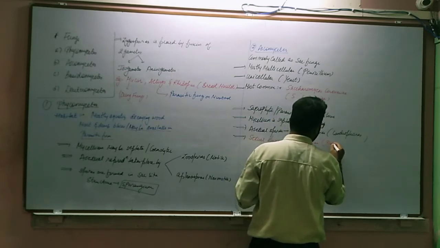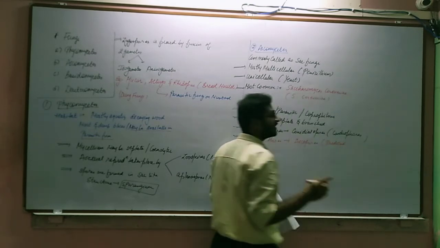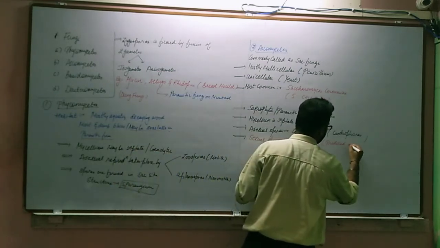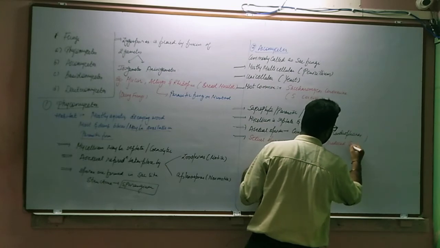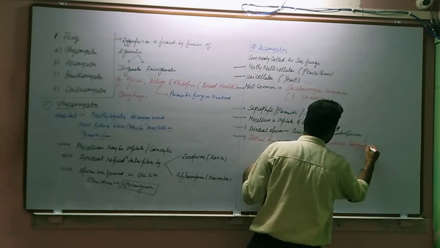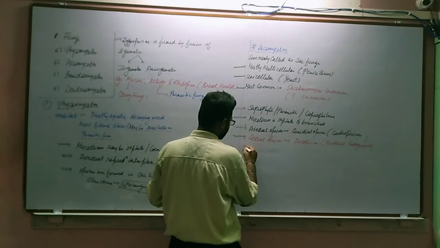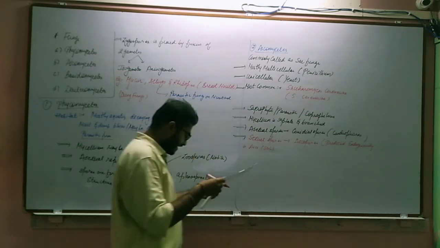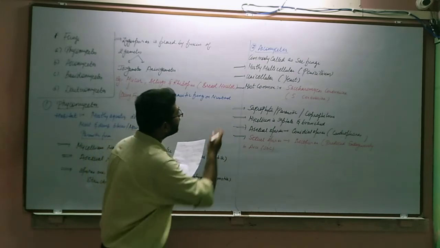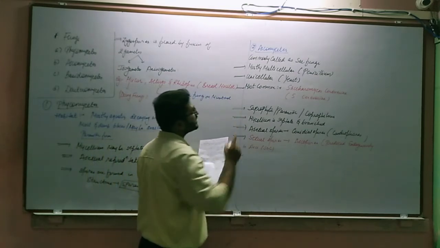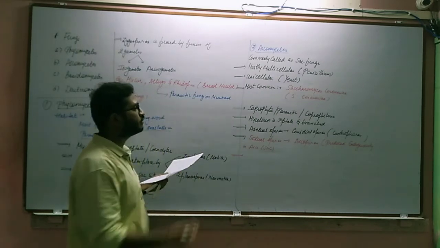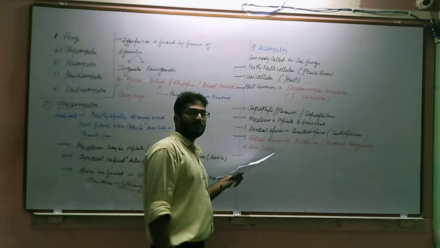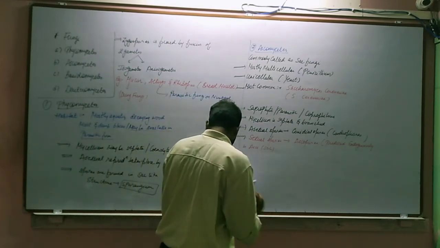They are produced, of course it is an example of endogenous spores, produced endogenously in asci, that is the sac or bag-like structure. Example, we have already seen the penicillium fungi, most common unicellular Saccharomyces cerevisiae, yeast. Few more examples are Claviceps, Neurospora as well as Aspergillus.